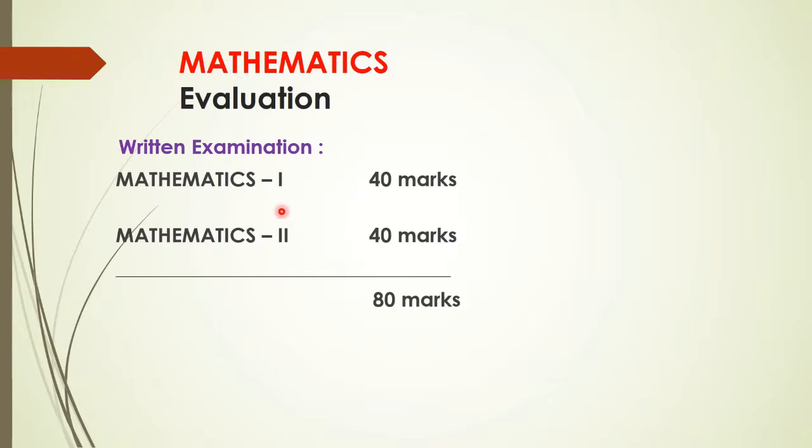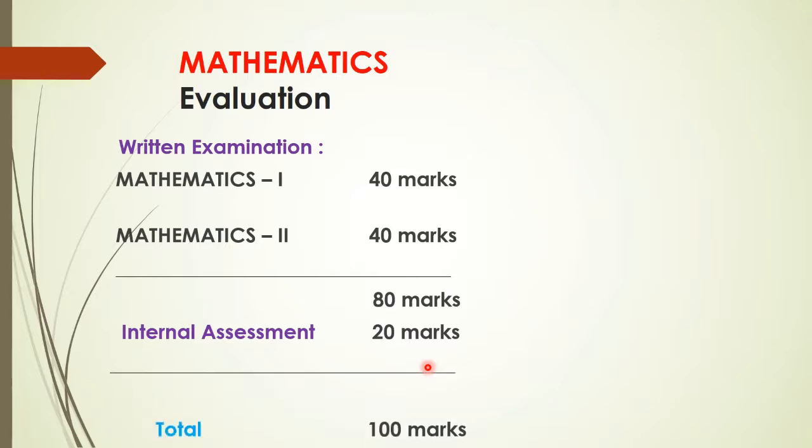That means separately you are going to write two papers. Mathematics 1 40 marks, Mathematics 2 40 marks, total 80 marks, and internal assessment of 20 marks. In this way, a total of 100 marks will be there for mathematics. Okay, so how to score good marks in Mathematics 1? Now let us discuss that, how to write the paper, and how to do the proper time management, that we are going to see here.